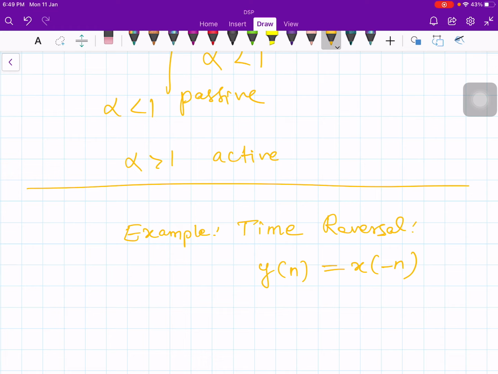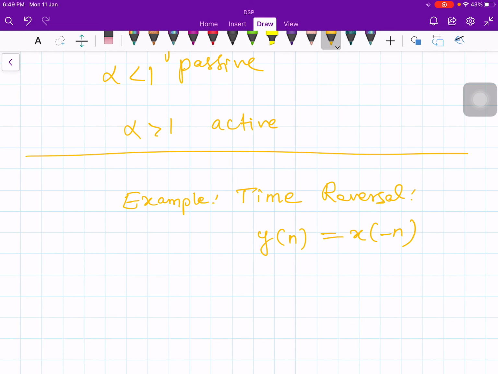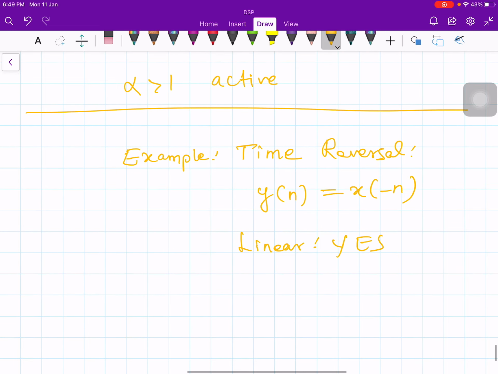So a time reversal system is a system which simply reverses the time. Now the question is, is it a linear system? Yes. Is it causal? No, because it depends on the future value. Because when you put n is equal to minus 1, then you get y of minus 1 becomes x of 1.